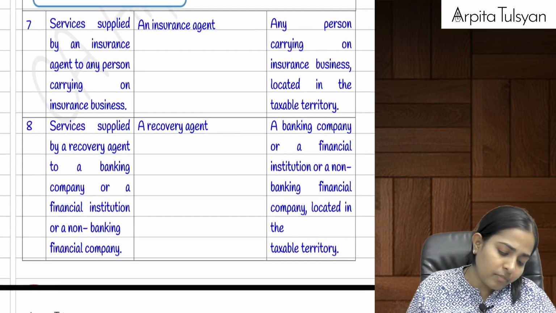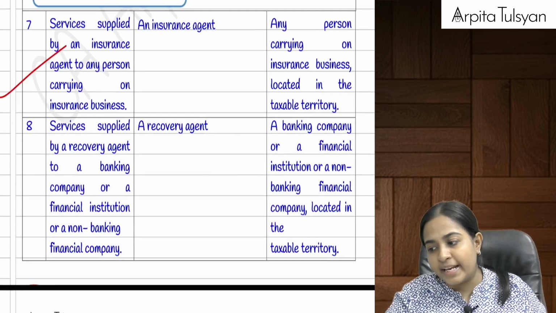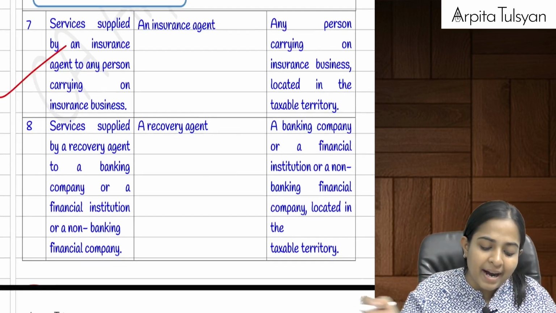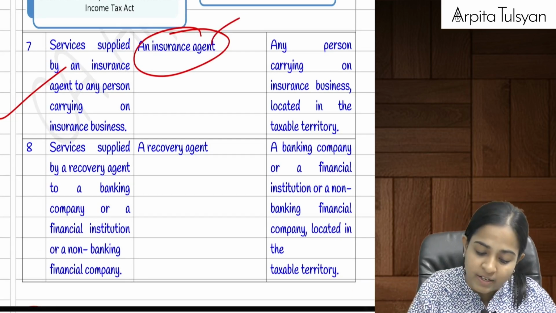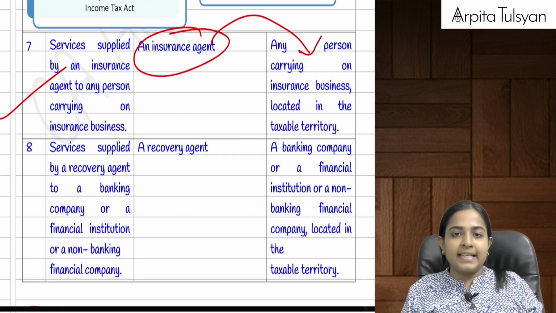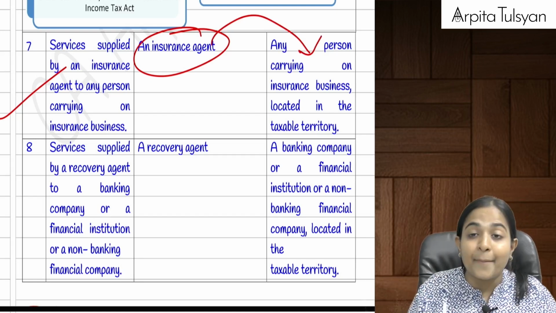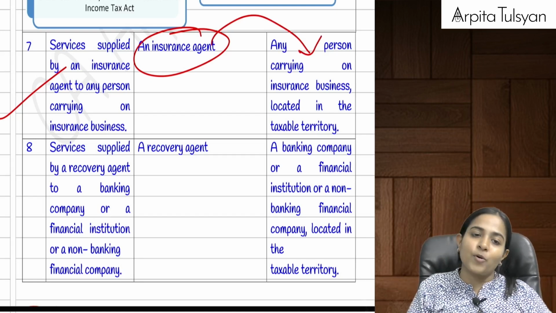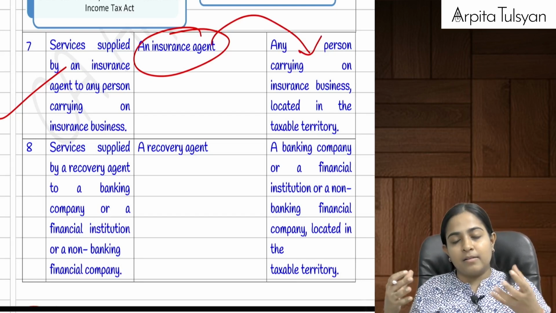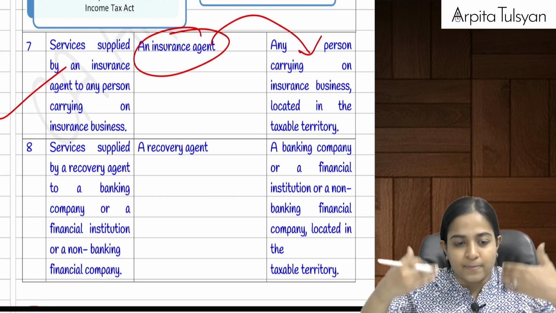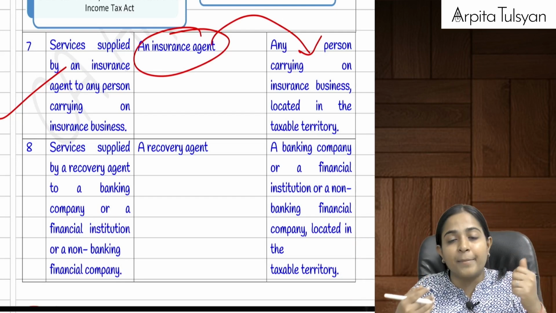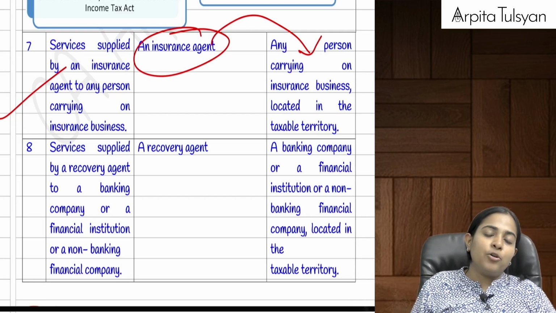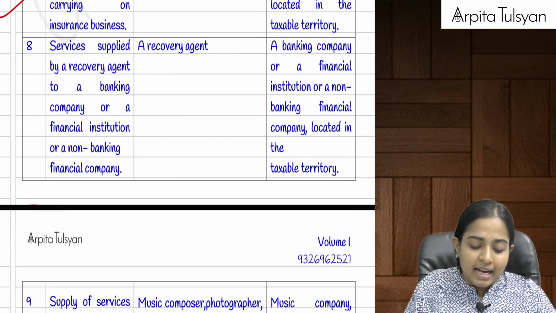Right? Then going to the next one, services supplied by an insurance agent. The insurance agent provides services to the insurance company, that is, it gets the client for which it gets the commission in return. The insurance agent is providing the services to the insurance company, for which the insurance company is required to pay commission to the agent. The liability to pay the taxes is on the insurance company.